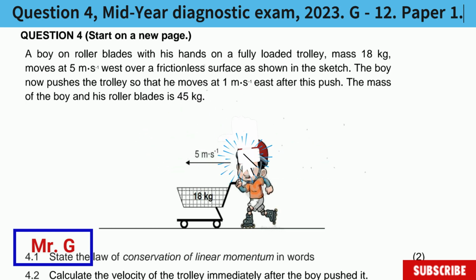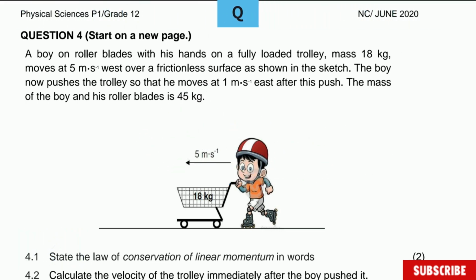This time we're going to be solving question 4 from the mid-year diagnostic exam developed by Professor Rodriguez. This time is going to be a question about momentum and impulse, and the question states that a boy on rollerblades with his hands on a fully loaded trolley makes a 10-kilogram move at 5 meters per second west over a frictionless surface as shown in the sketch. So you note that here the boy and trolley are moving together. Okay, the boy now pushes the trolley so that he moves at 1 meters per second east.